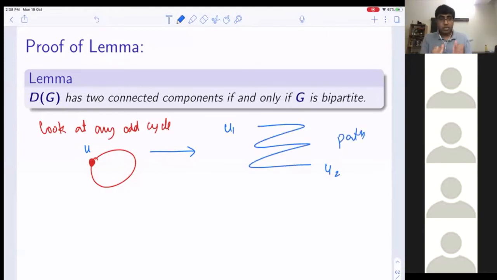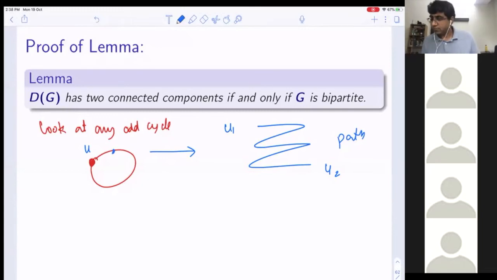This is a one-way mapping: every odd cycle actually maps to some U1, U2 path. In fact, it will map to several. If I had picked this vertex, it would map to that path.